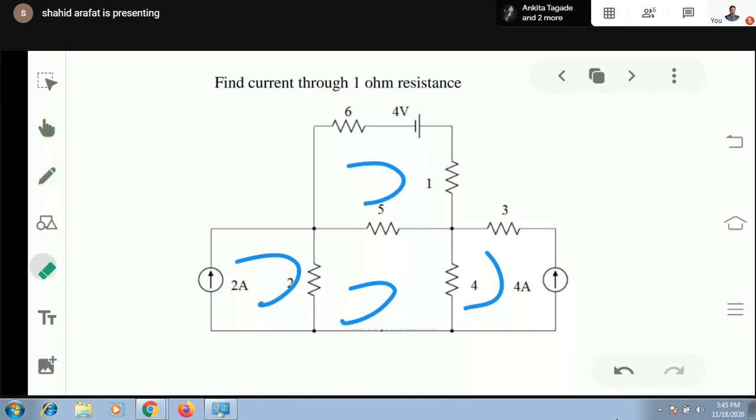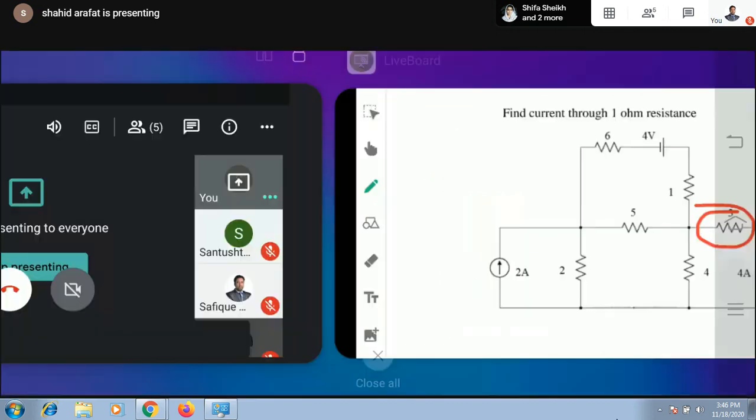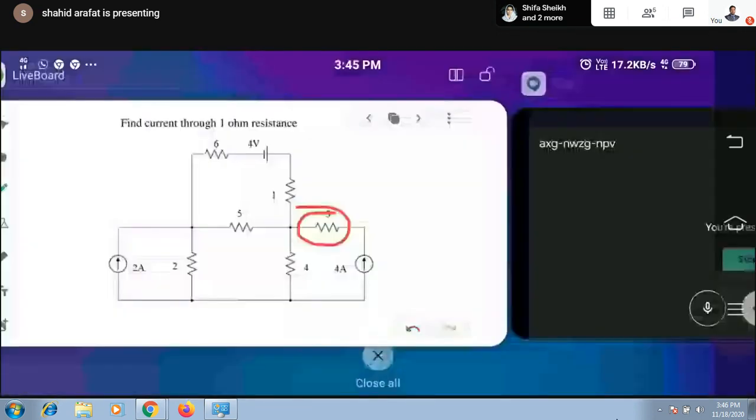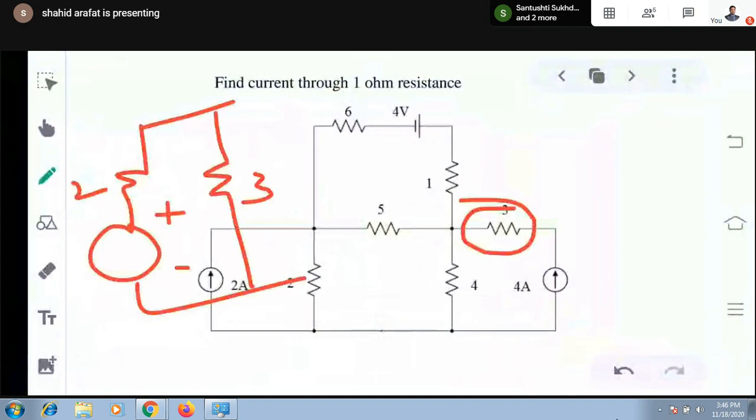But before moving on to this, here we have one dummy element. If we look carefully, this 3 ohm is a dummy element. You might have seen the concept of a dummy element. If you have a voltage source, this is your practical voltage source. If you connect any element somewhere here, then it doesn't matter. Here we don't have any dummy element.